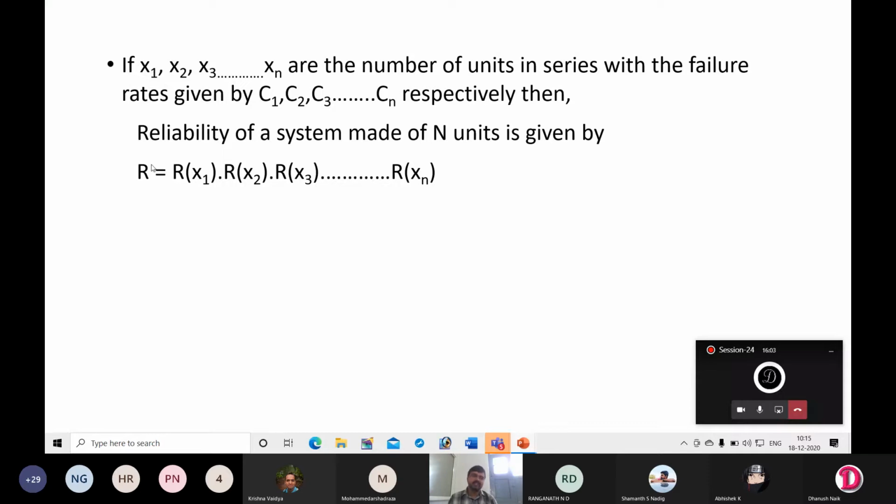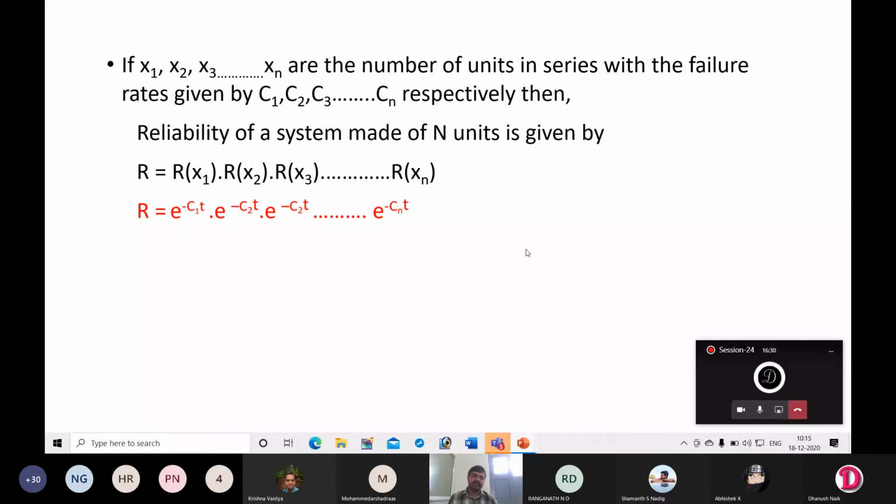R represents the reliability of the entire system. Rx1 is the reliability of component or part 1. Rx2 is the reliability of component or part 2. Like that, you are considering individual reliabilities. If you want to find the overall reliability, you have to multiply all these individual reliabilities since these are connected in series.